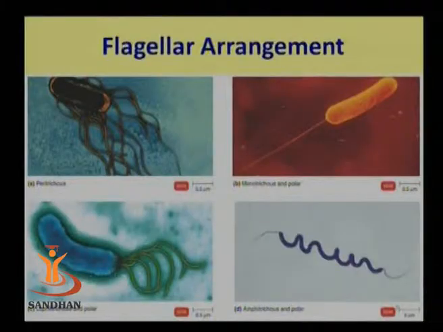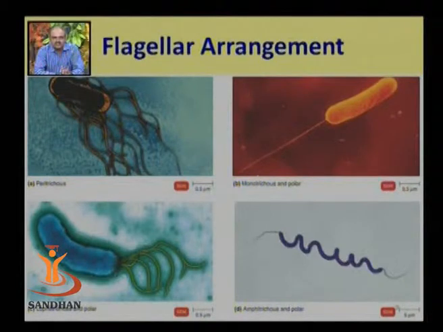Let's have a look at the next slide. This is a schematic diagram along with electron micrographs, which clearly show that the flagella can be present in a variety of different arrangements. The first arrangement, in the top left corner, is the peritrichous flagella. The diagram shows that they are present all over the surface, and this is easily found in Escherichia coli. Even species of Proteus like Mirabilis possess this kind of peritrichous flagella.